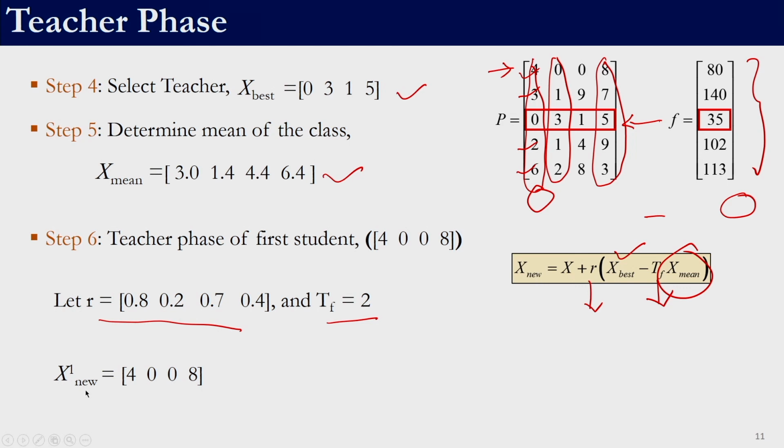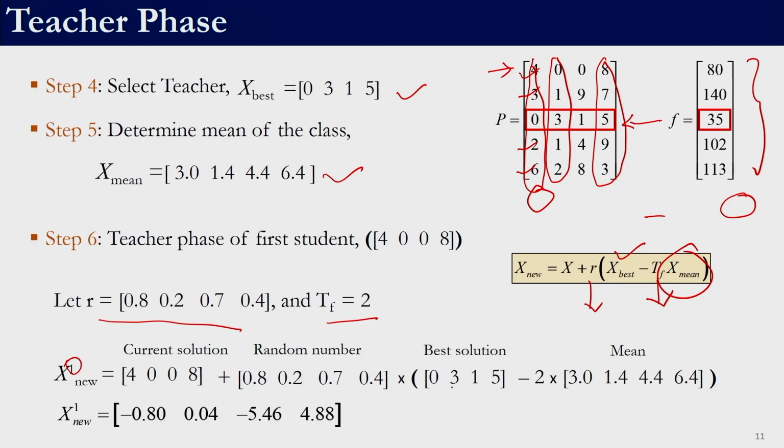So, x new 1 is equal to this. The 1 indicates that we are generating a new solution for the first solution with the help of the first solution. This is the current solution plus the random number which we have selected multiplied by the difference of the best solution and the mean with the teaching factor. If we calculate this, it will come out to minus 0.80, 0.04, minus 5.46 and 4.88. It is an element to element operation.